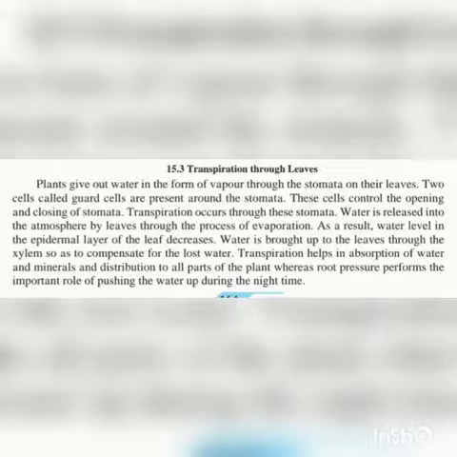Water is brought up to the leaves through the xylem so as to compensate for the loss of water. Transpiration helps in the absorption of water and minerals and distribution to all parts of the plant, whereas root pressure performs the important role of pushing the water up during the night time.